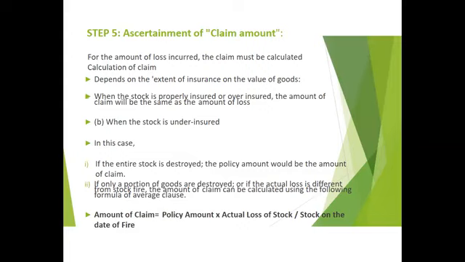When the stock is properly insured or over insured, the amount of claim will be the same as the amount of loss. When the stock is underinsured, if the entire stock is destroyed, the policy amount would be the amount of claim. If only a portion of goods is destroyed, or if the actual loss is different from stock on the date of fire, the amount of claim can be calculated using the following formula of average clause. That means amount of claim equals policy amount into actual loss of stock divided by stock on the date of fire.